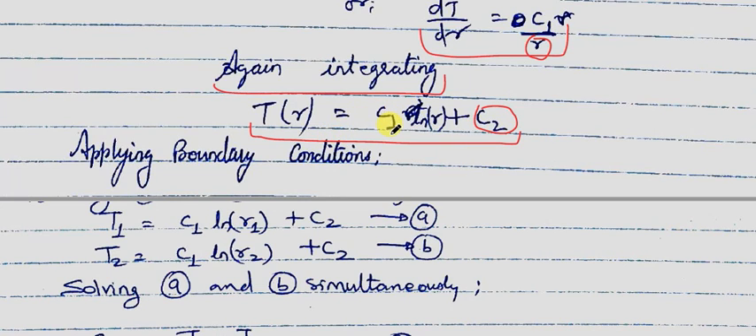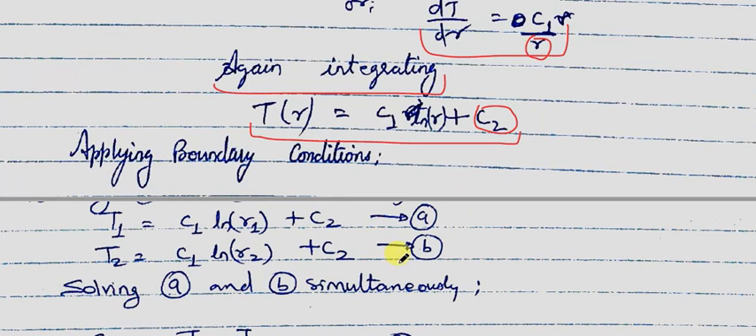Now by applying the boundary conditions, we have to get the values of C1 and C2, and thus we can get the temperature profile. The boundary conditions are: at r is equal to r1, T is equal to T1, and at r is equal to r2, T is equal to T2. So when we substitute r is equal to r1, temperature becomes T1, and when we substitute r is equal to r2, temperature becomes T2. From these two equations we obtain T1 is equal to C1 ln r1 plus C2, and T2 is equal to C1 ln r2 plus C2.